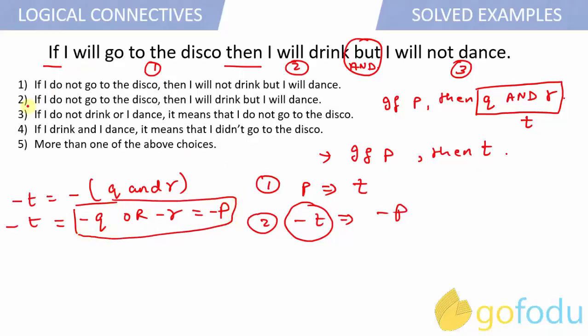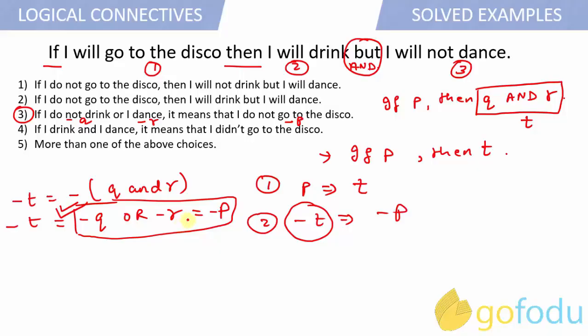Now if you see option three, you can see that "I do not drink" means negation of Q, "I dance" is negation of R, and "I do not go to the disco" is negation of P, which matches the implication that we just drew, right? So option 3 is one of the correct answers, but here we have "more than one of the above choices" as one of the options. So we have to check the other implications as well in order to reach the correct answer.